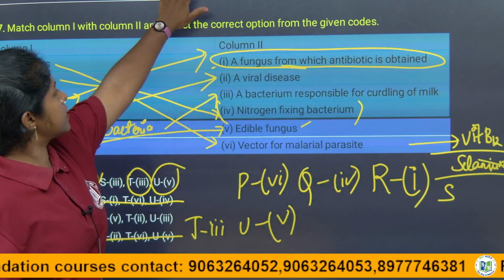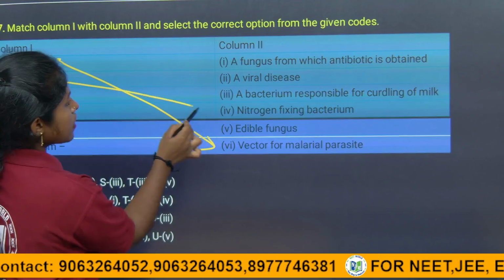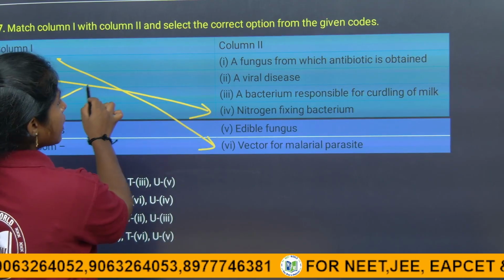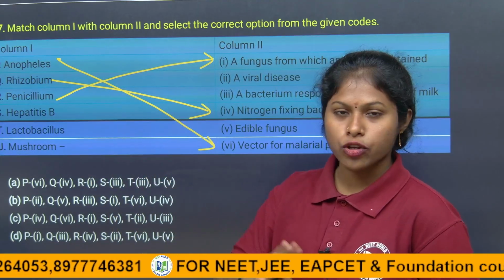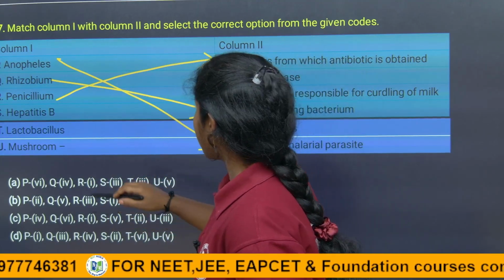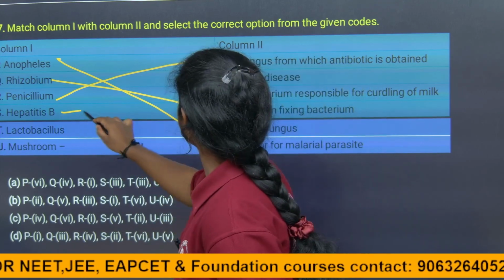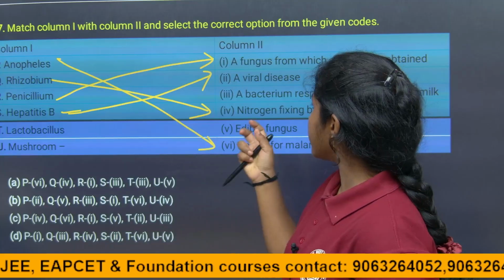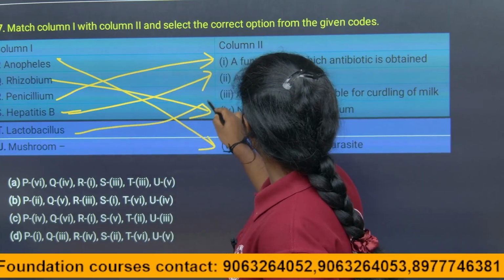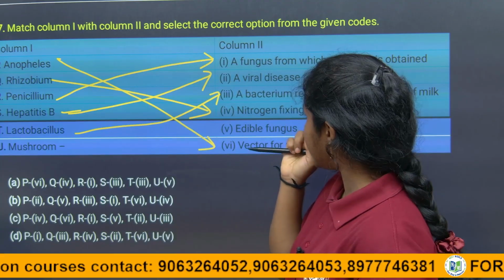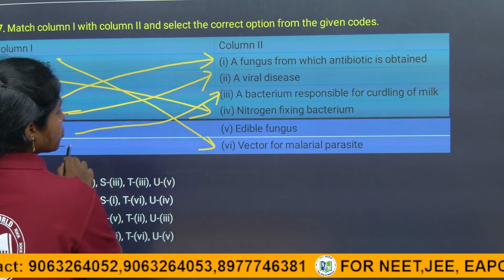One minute. We'll see here. So P is 6, Q is 4, and penicillium is a fungus from which the antibiotic is obtained, and hepatitis B is a viral disease. Hepatitis B is one of the diseases caused by viruses. Lactobacillus is the bacterium responsible for the curdling of milk, right? And mushroom is an edible fungus.